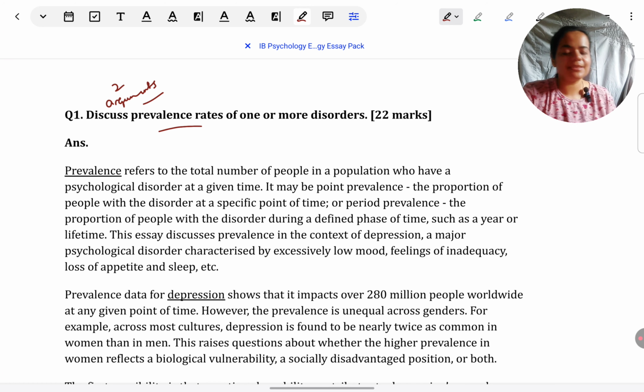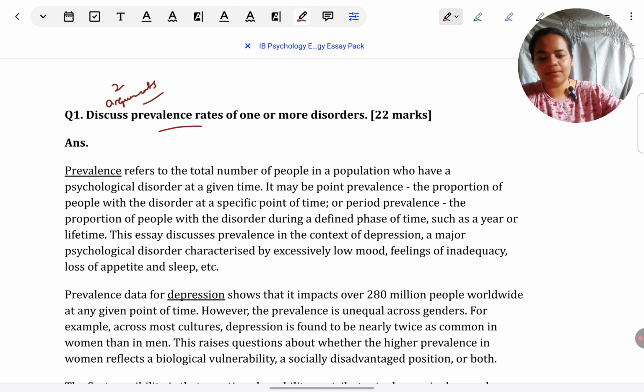Whatever you do in the essay, describing studies, evaluating studies, everything with reference to the arguments in relation to those. That has to be your approach. So here the question is prevalence rates, I'll finalize 2 arguments. Like I'll go a little ahead and just explain to you.